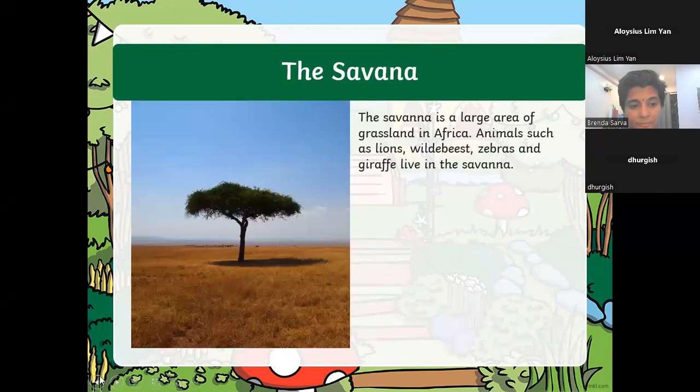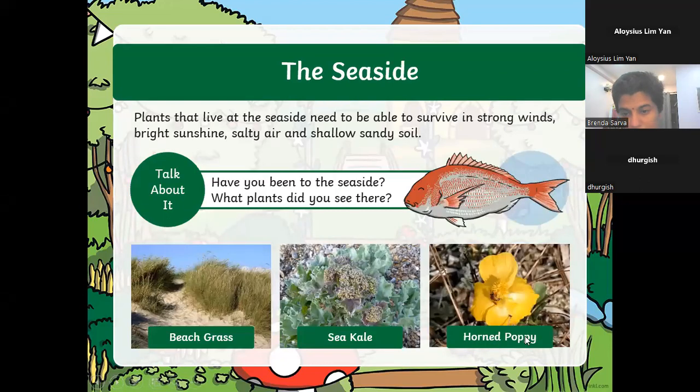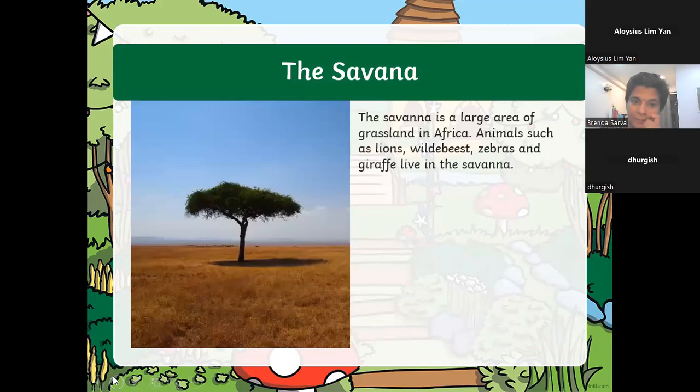Horned poppy. Yeah, horned poppy. The third one was a flower-like thingy. It's a horned poppy. I do not know whether we have it in Malaysia. I have to Google that up. Because sometimes the plants exist not on every beach, only in certain types of beach. Maybe here in Malaysia, we have more of the coconut trees. That's a very common type of plant. Do you understand?